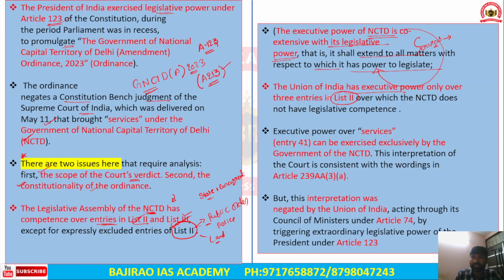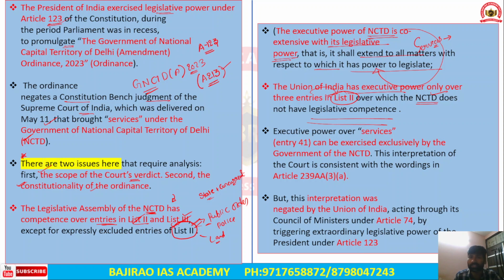So the three entries we already discussed. What are those three entries? Public order, police and land. However, the National Capital Territory of Delhi, the elected government or the executive, does not have the legislative competence over the three entries in List 2.